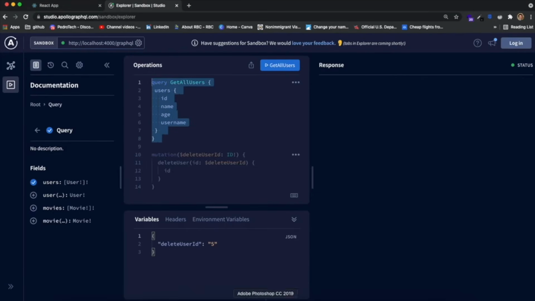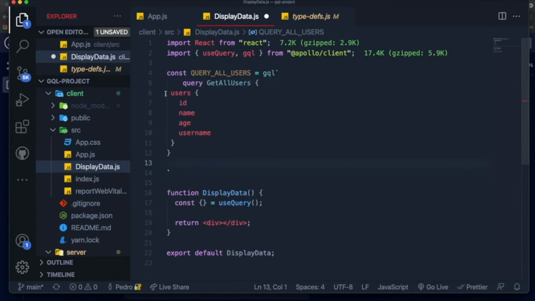We just copy and paste it over here, as you can see, and we just specify, okay, I want literally to query all users, so I need to specify which field from our root query we want to get. In our case, it is the users field because it is the field that we want to query, and we also specify what fields inside of the user type we want to get. So we can get an ID, an age, a username, and a name.